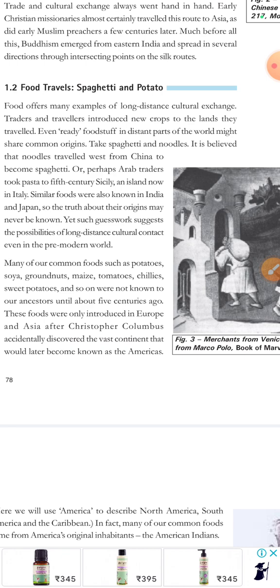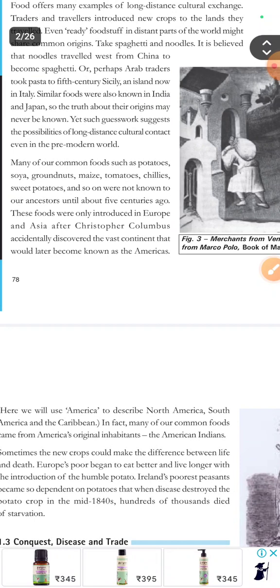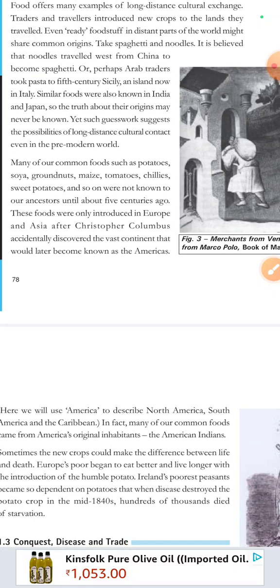Now, here we will use America to describe North America, South America and the Caribbean. In fact, many of our common foods came from America's original inhabitants, the American Indians.